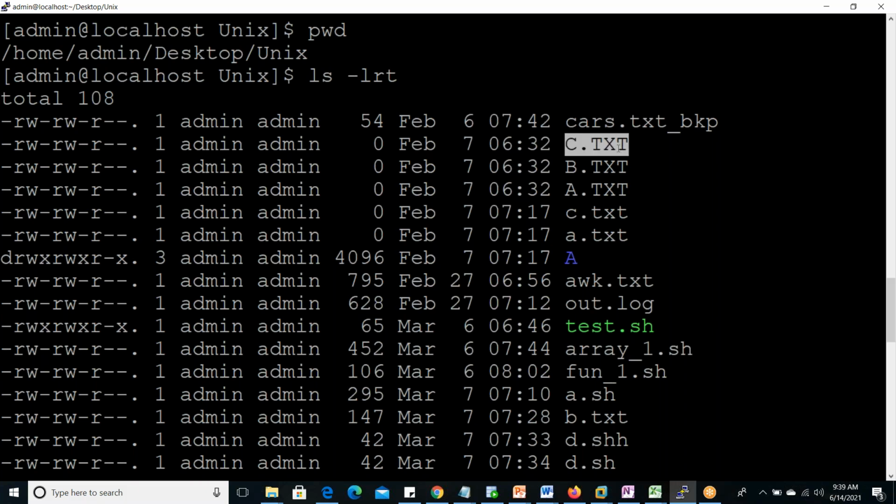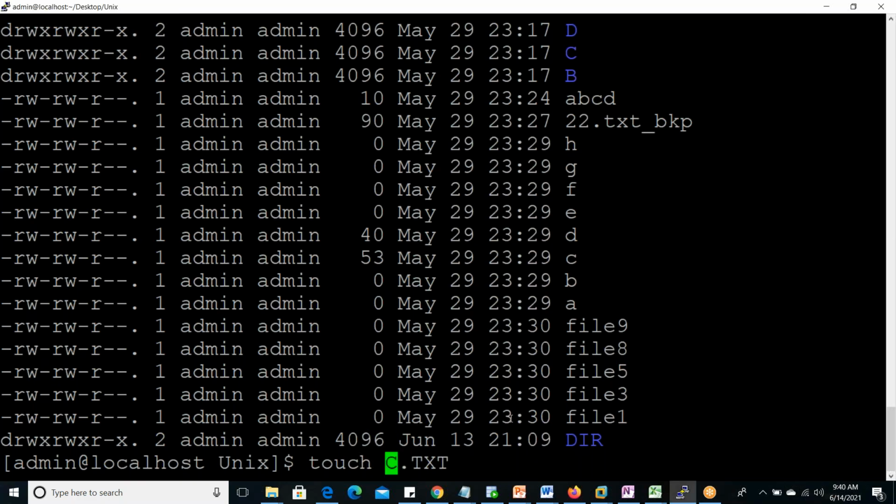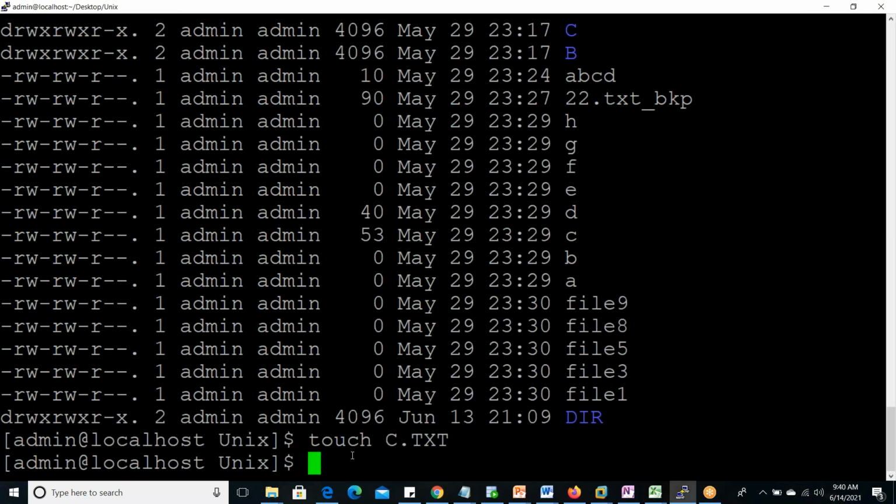Okay, now same c.txt again we can create, touch, same path, same file name we are giving, exactly same capital letter, not showing any error or anything. Now again we can see June 13, 2109. So current date and time it is changed. Nothing is present in this file, 0 byte size only, but it changed to current date and time.